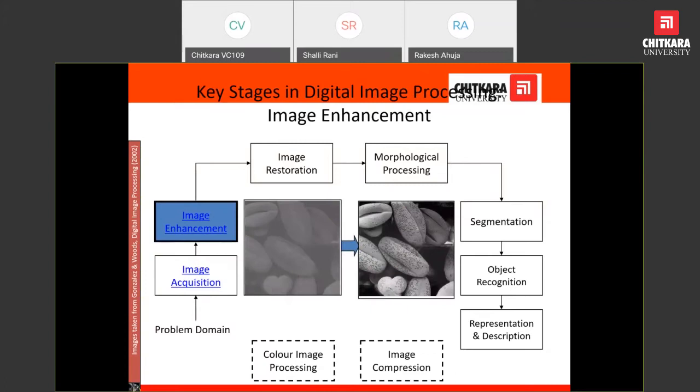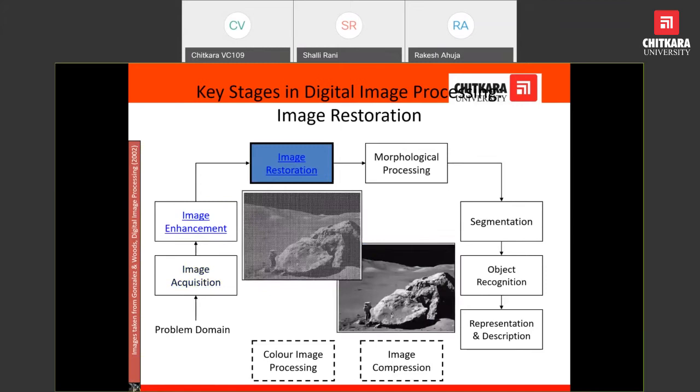We have already discussed the quality of the image that we captured. Due to some reason, noises may occur. Noises we have already discussed. Here you can see this is the low quality image. Once we process it, we get a high quality image. How can we do it? We can discuss if we have time. Then we can discuss how the image can be enhanced.